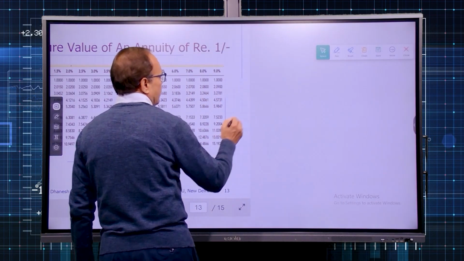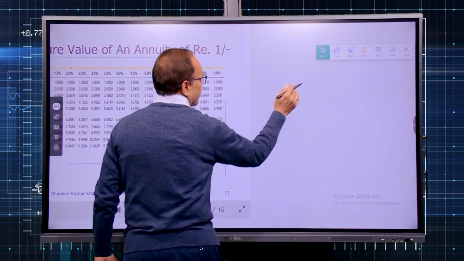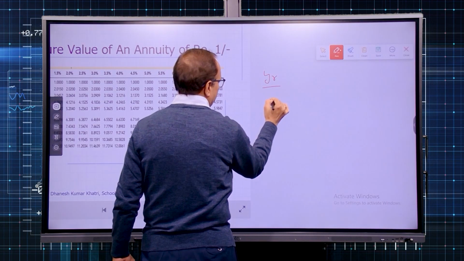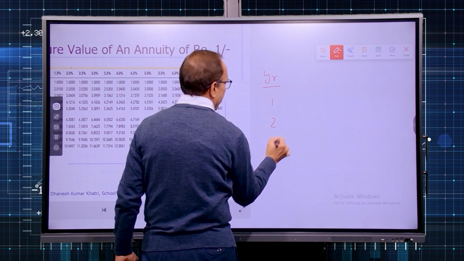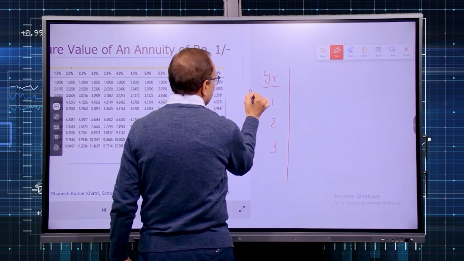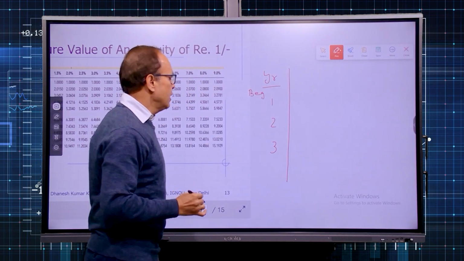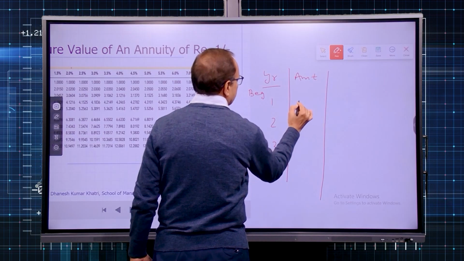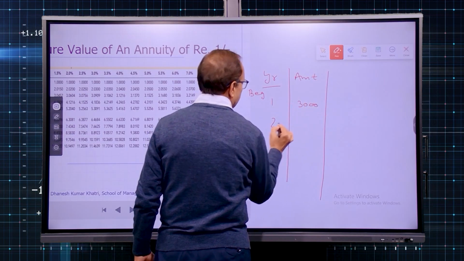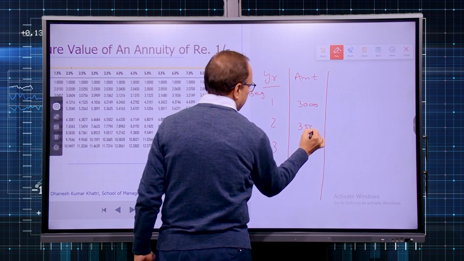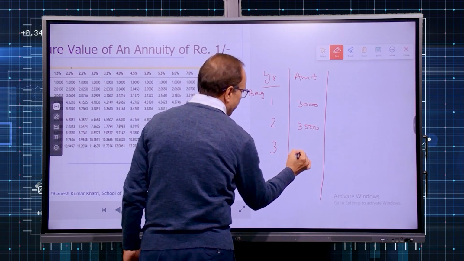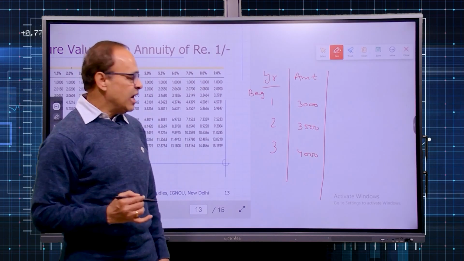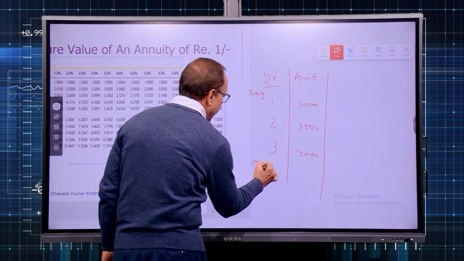So now suppose you have a situation like this. Year 1, 2 and 3. Now every time you are depositing the money in the beginning of the year. In the beginning of first year, you deposit say 3000, then 3500 in the second year beginning, and 4000 in the beginning of third year. How much is the accumulated amount at the end of third year?